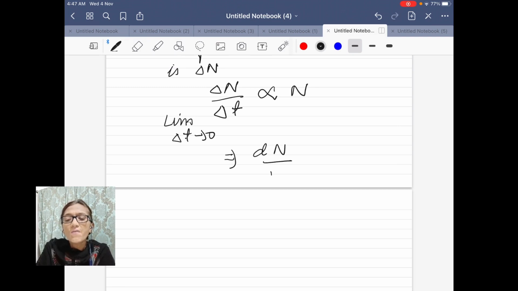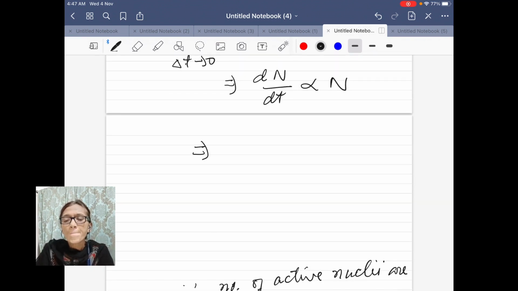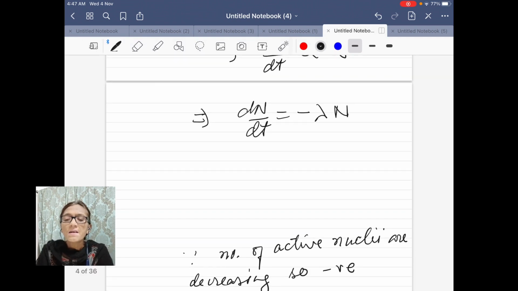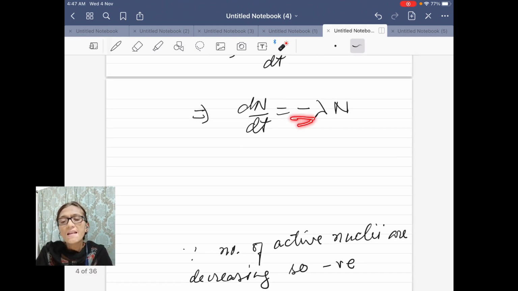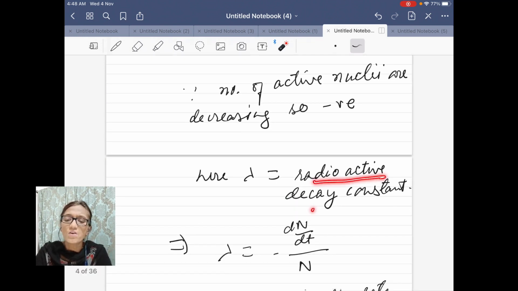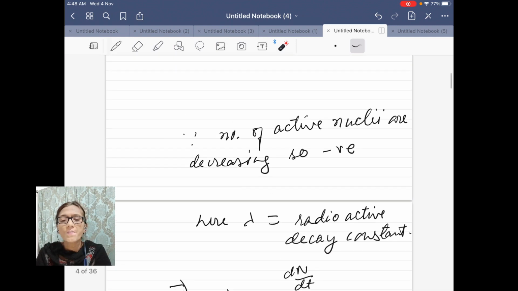Therefore, the differentiation of N with respect to time is proportional to N. This implies that dN upon dt is equal to minus lambda N. Here, the minus sign is given as the number of active nuclei is decreasing. This lambda is a constant of proportionality in this equation, and this is called the decay constant, the radioactive decay constant.